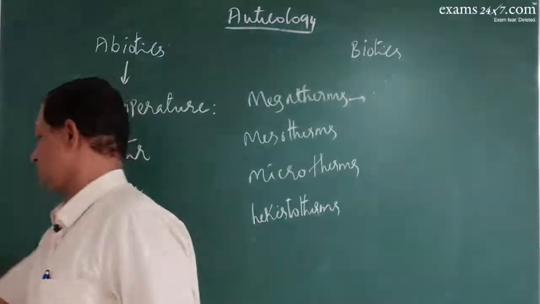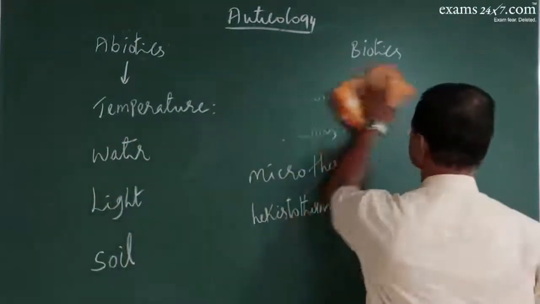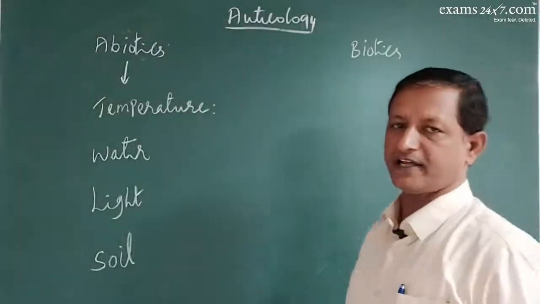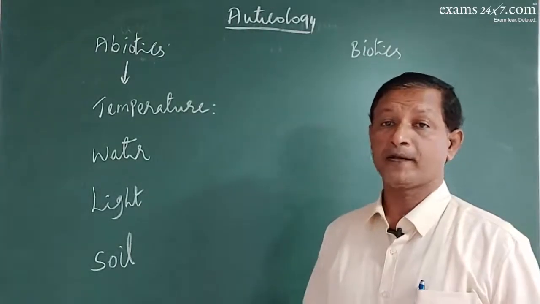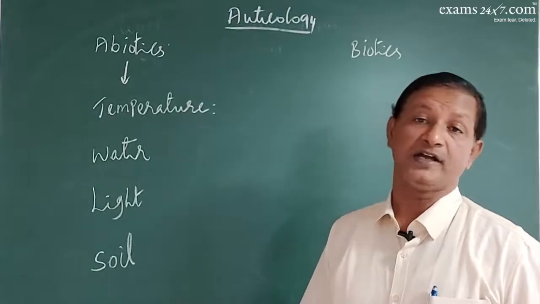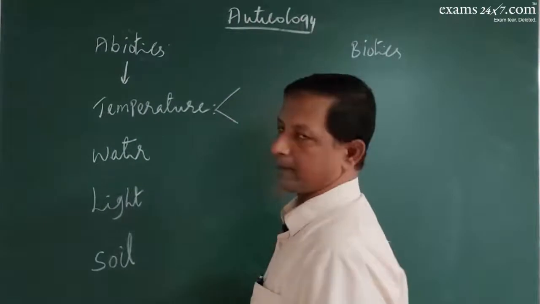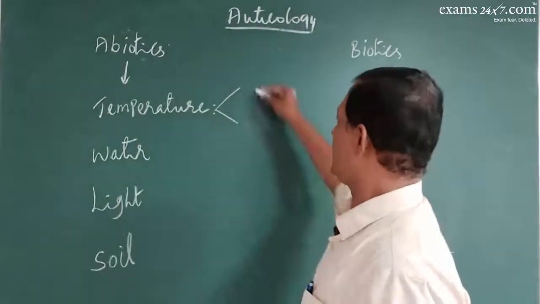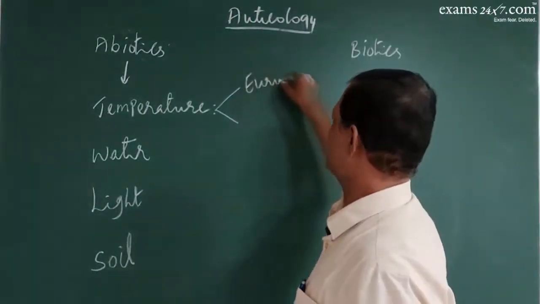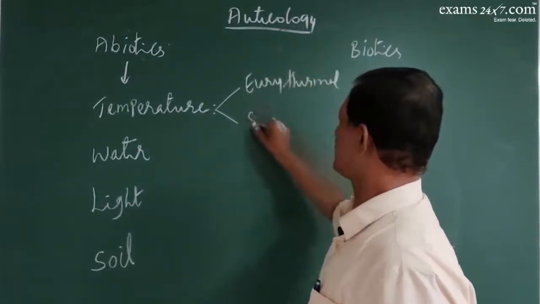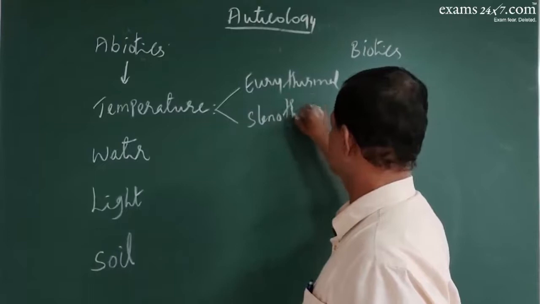So temperature is too less. Okay. So with this, the organisms will also vary from megathermal region to hekistothermal region. And organisms based on the temperature are eurythermal organisms and stenothermal organisms.